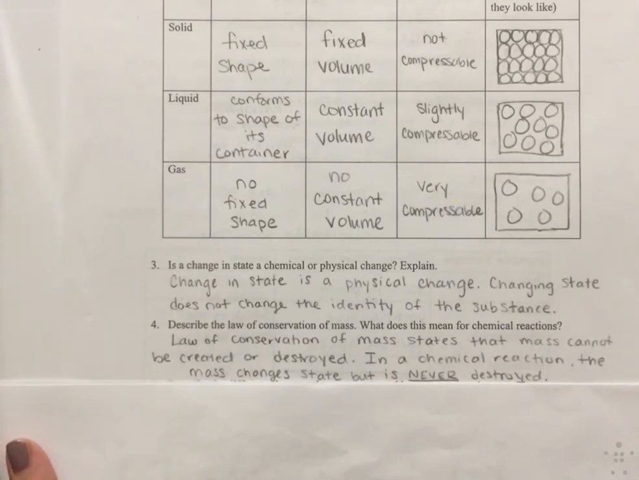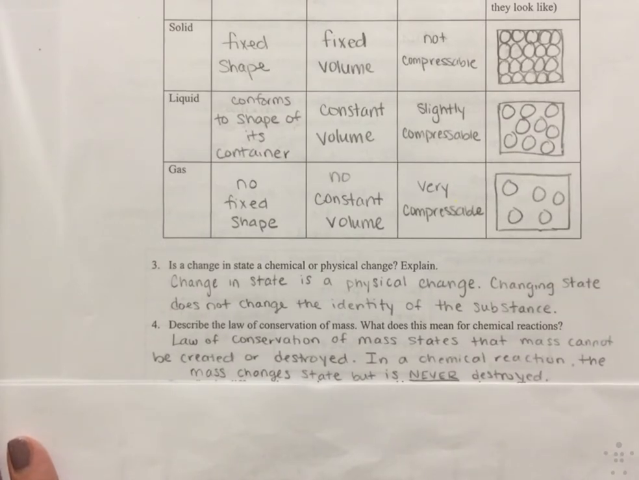We saw this when we dropped the sodium in the water bucket outside. We started with solid sodium, and when we placed it in the bucket, it exploded, but there was no solid left in the water. It wasn't just destroyed. It went from the solid form and had a chemical change that caused it to go into a gaseous state. The mass didn't just disappear because it cannot be created or destroyed.